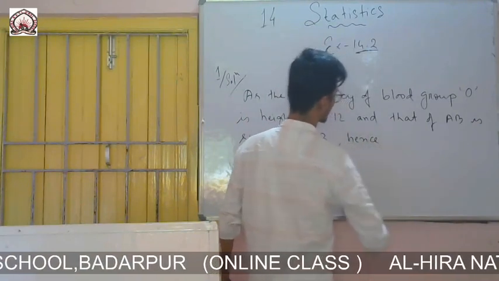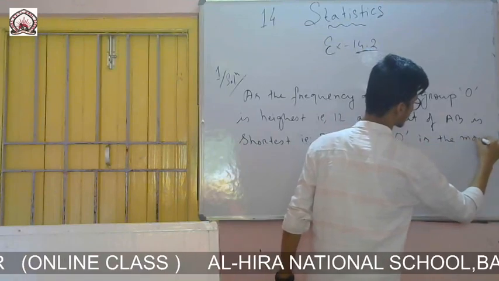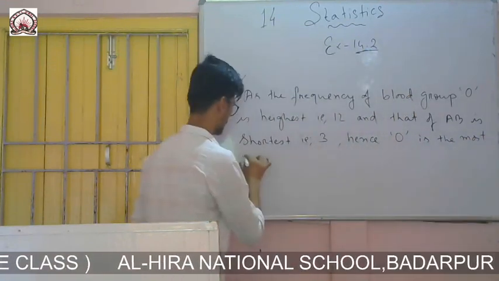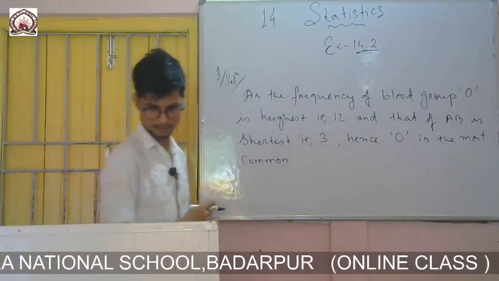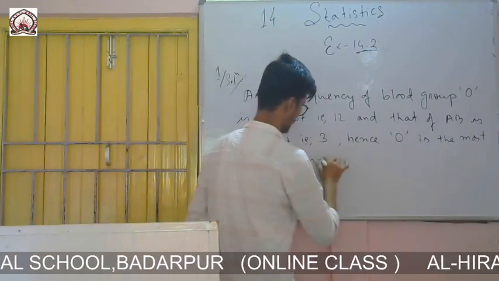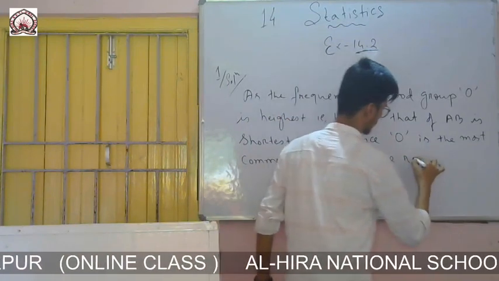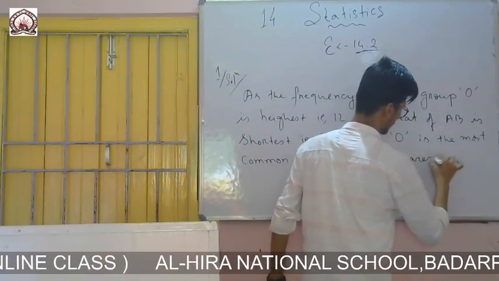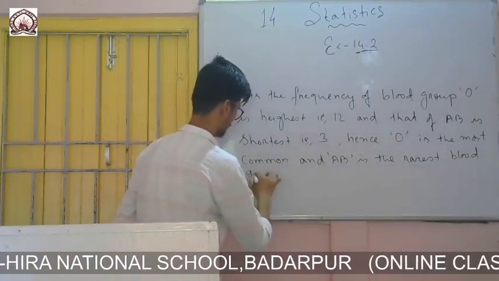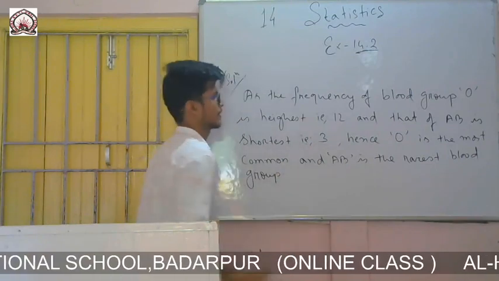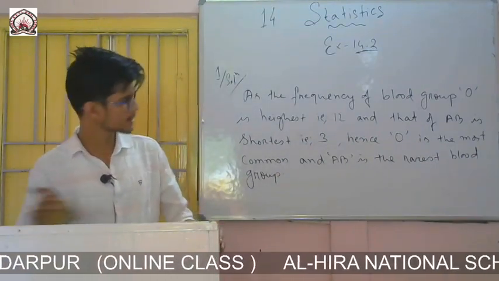Hence O is the most common and AB is the rarest blood group. Hence O is the most common and AB is the rarest blood group.